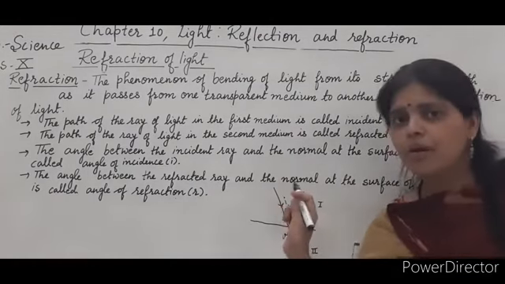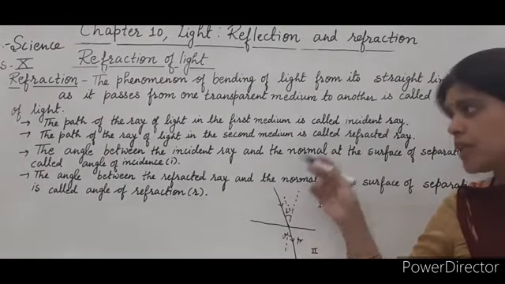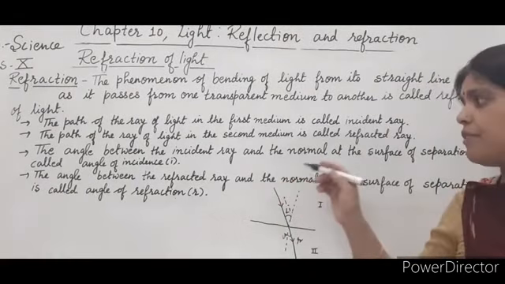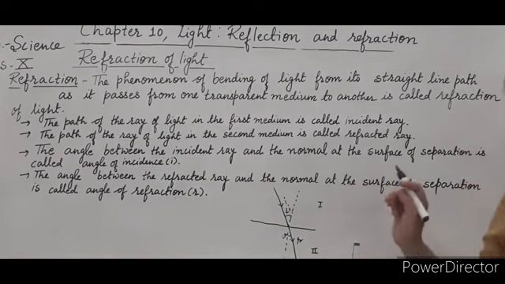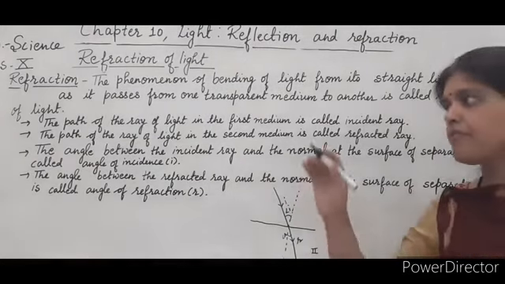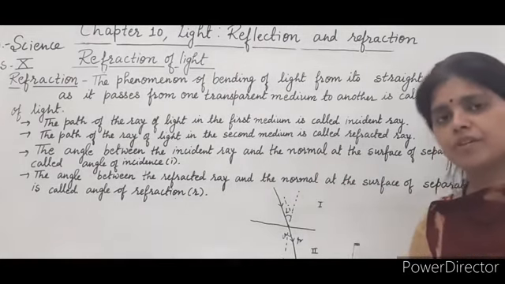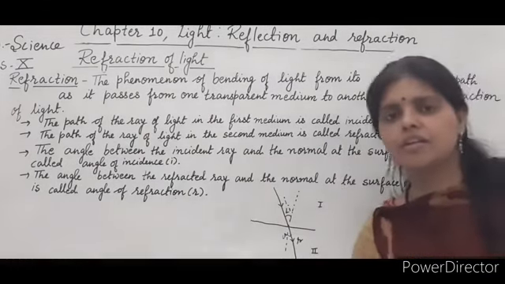Now we will proceed with this topic and see how the light deviates in different conditions of refraction.